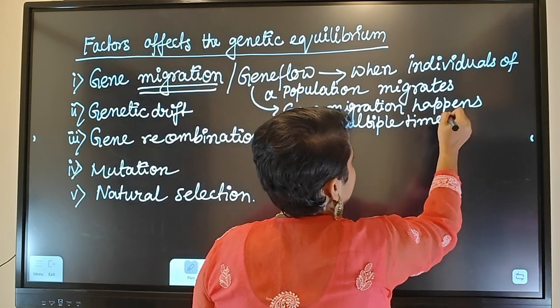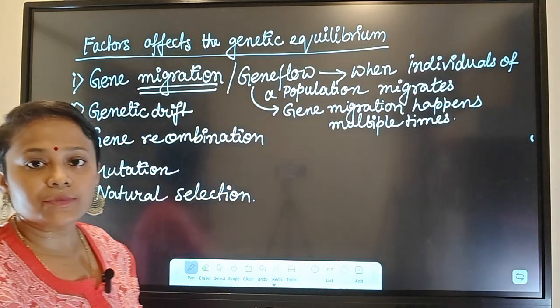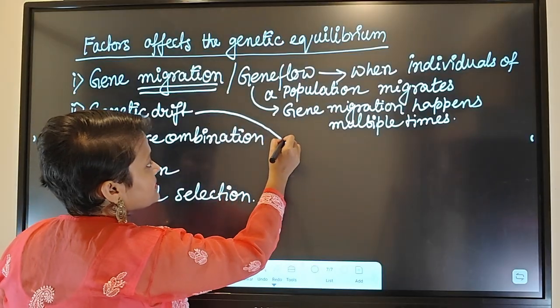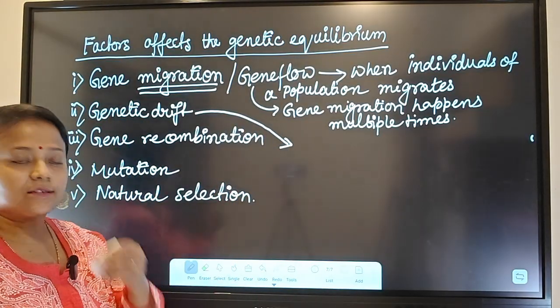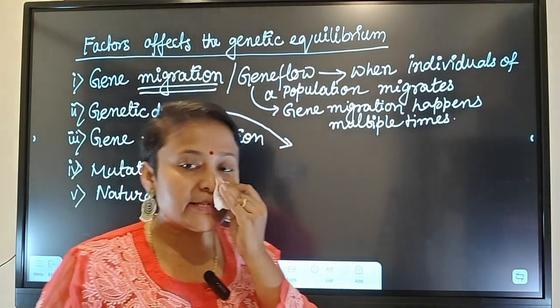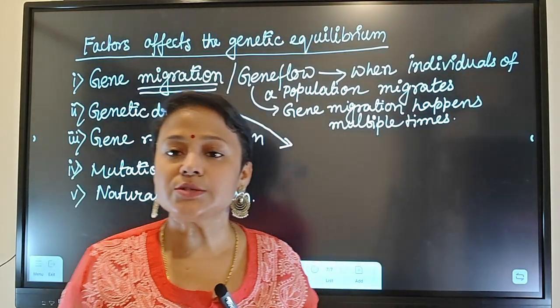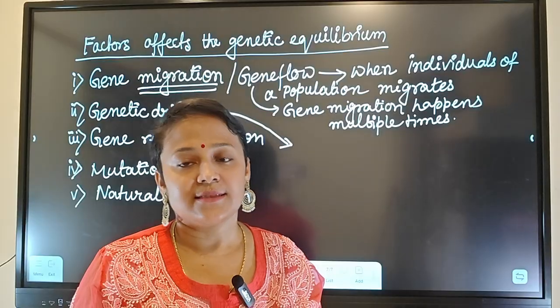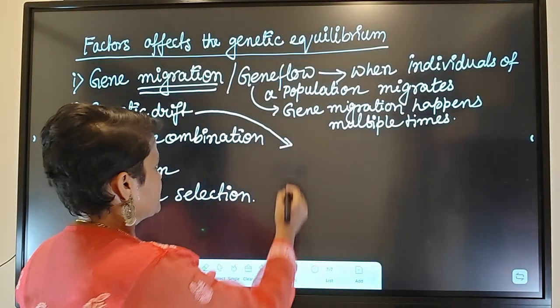Okay, then that is called gene flow. When the gene flow, or gene migration, or genetic frequency change, or disturbance of genetic equilibrium occurs by chance, that is called genetic drift.